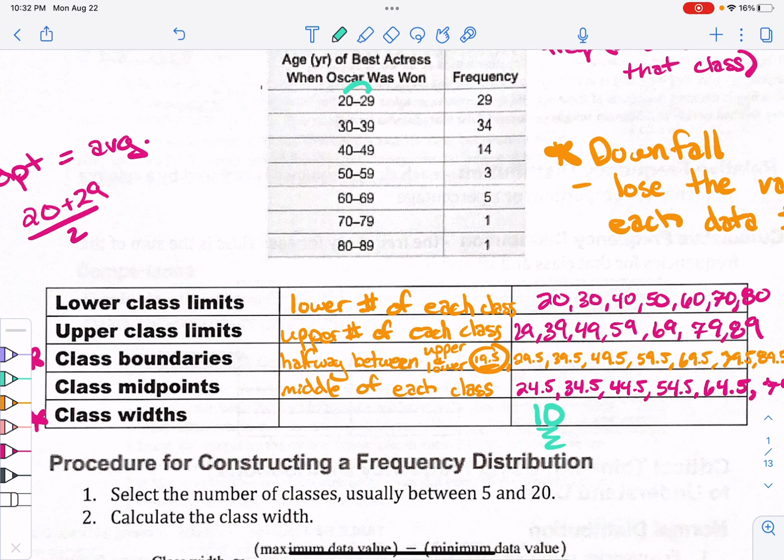It's not 9, it's actually 10 units. So for this one, the distance is from lower to lower or upper to upper. That's something that you do not want to mess up.